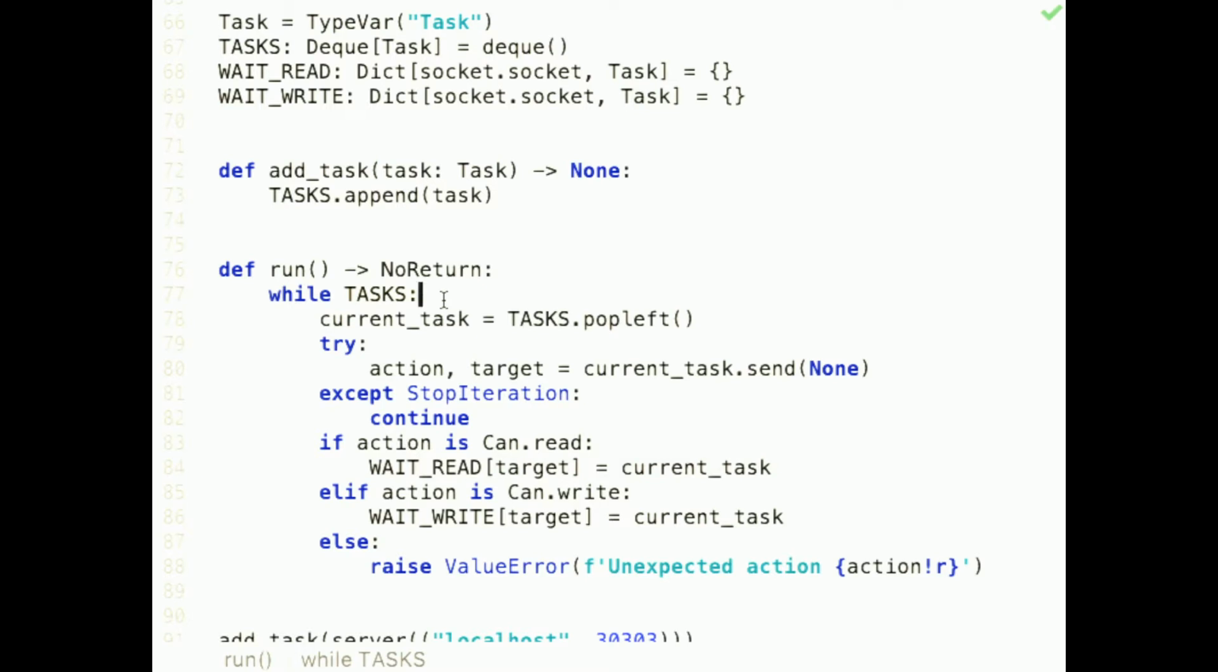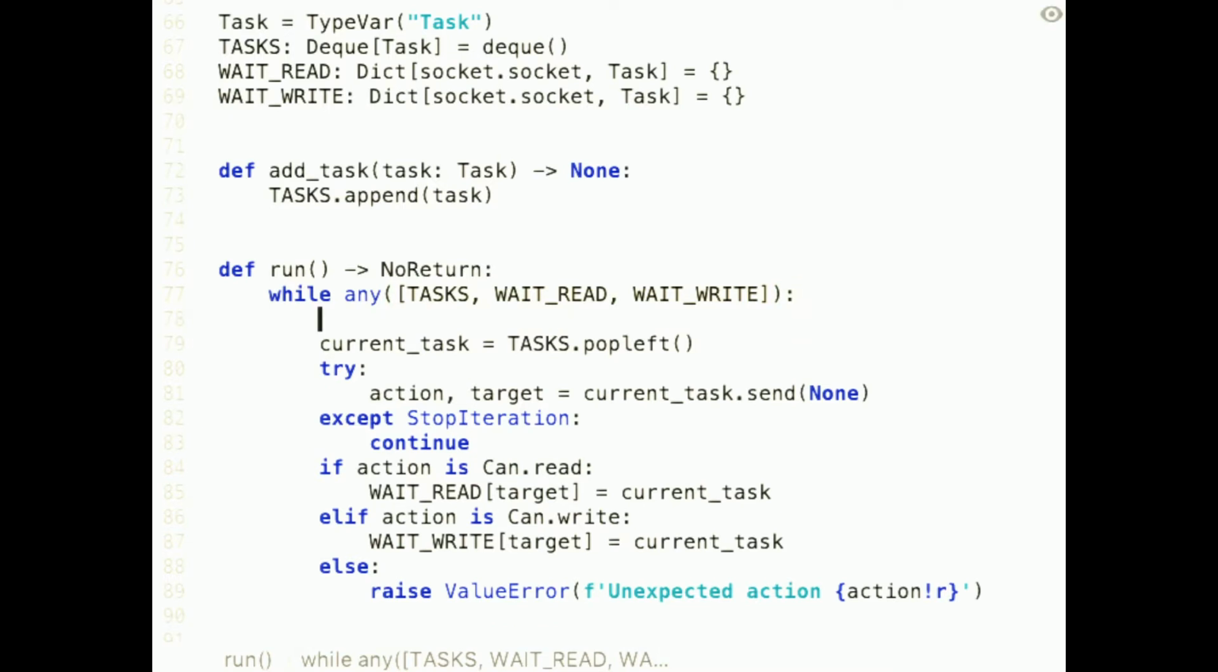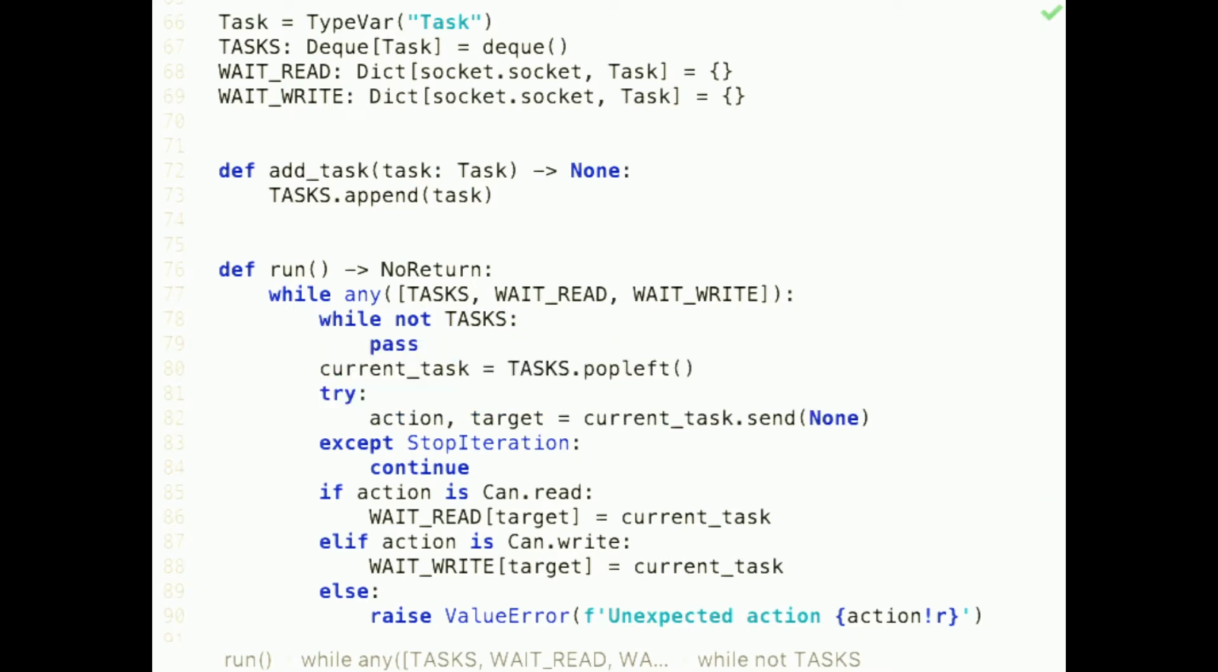So we need to find a way to move things out of the waiting area back into the active task queue. And we also need to change our little loop up here, because now tasks move around between the tasks queue and the waiting areas. So we will keep running while we have anything in the active task queue, or while we have anything in the read waiting area, or while we have anything in the write waiting area. And if we don't have any tasks, we need to move the tasks out of the waiting areas into the active queue.